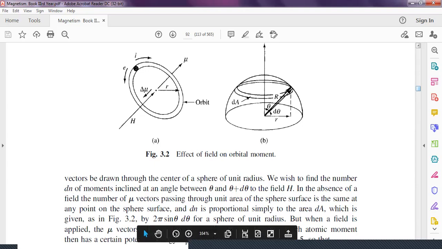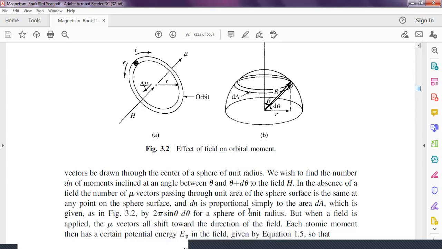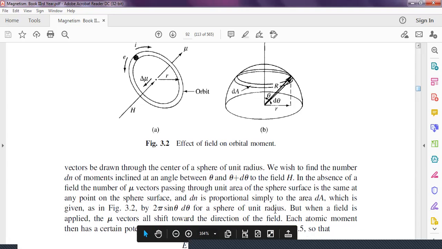In the absence of the magnetic field, the moment vector mu passing through unit area of the sphere surface is the same at any point on the surface of the sphere. Here we will apply an external magnetic field also. Therefore, here dN is proportional simply to the area dA, which is 2 pi sin theta d theta for a sphere of unit radius.